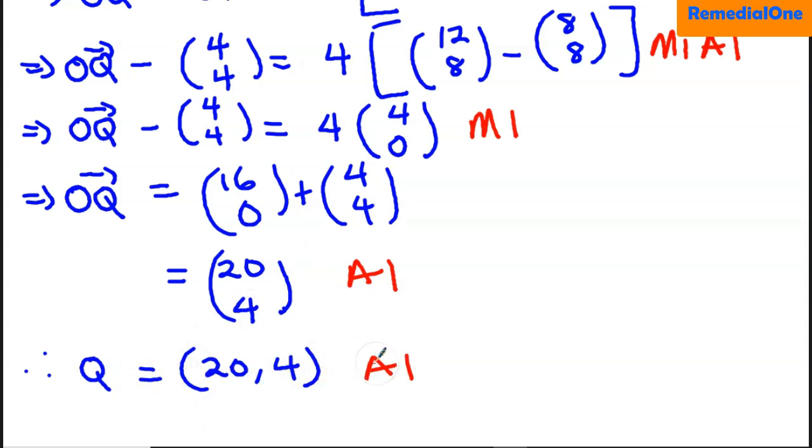Sometimes students complain, oh, I'm cheated by WASSCE. It doesn't hold water, because there are some petty things that students leave out, which cost them. So this is also 5, and the total is 12 marks.